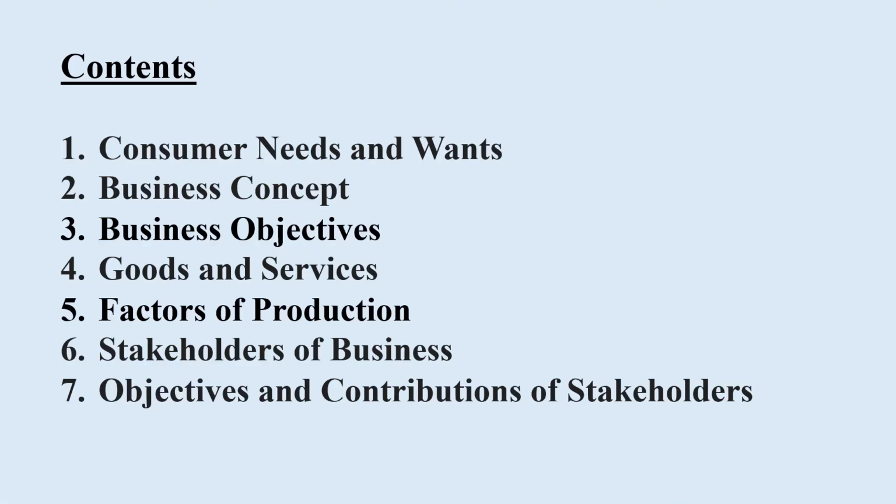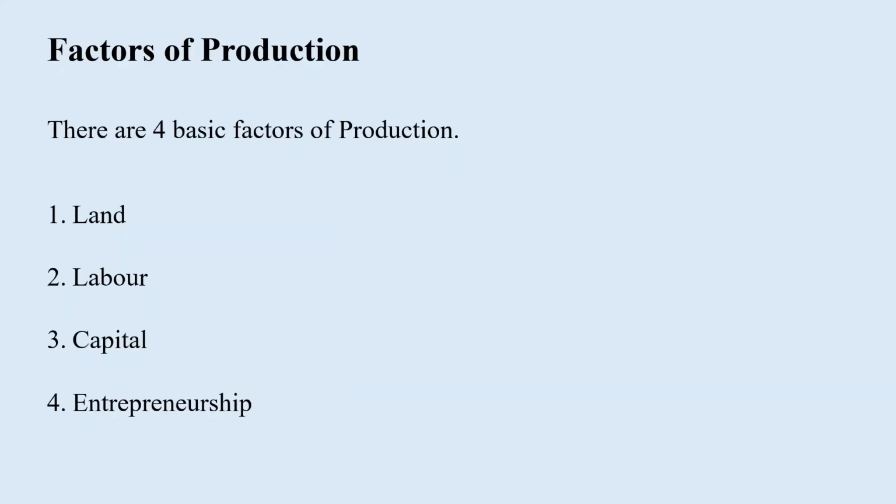Okay, so in the previous video I talked to you about the first 4 topics under this lesson. In this video I will be covering the last 3 topics under this lesson, which are the factors of production, stakeholders of the business, objectives and the contributions of stakeholders. Now we'll see what is meant by factors of production.